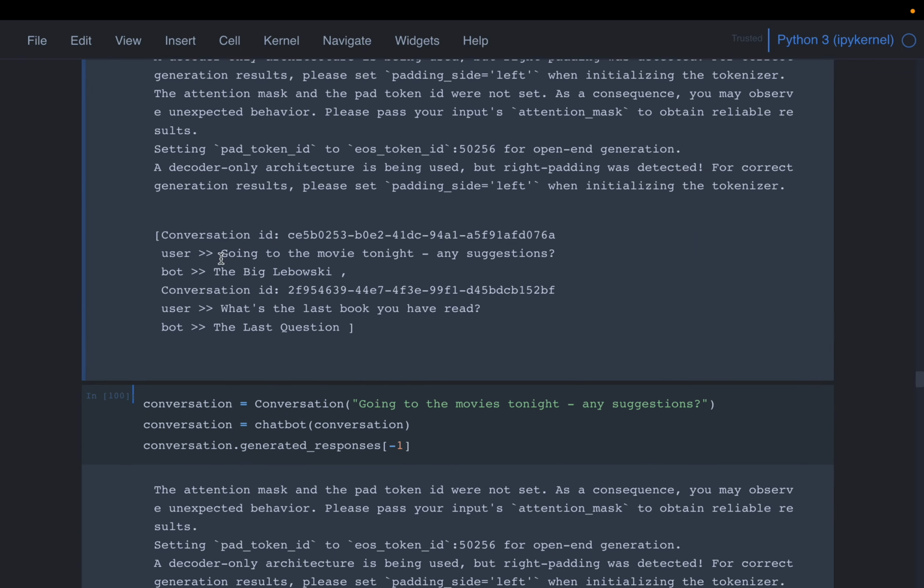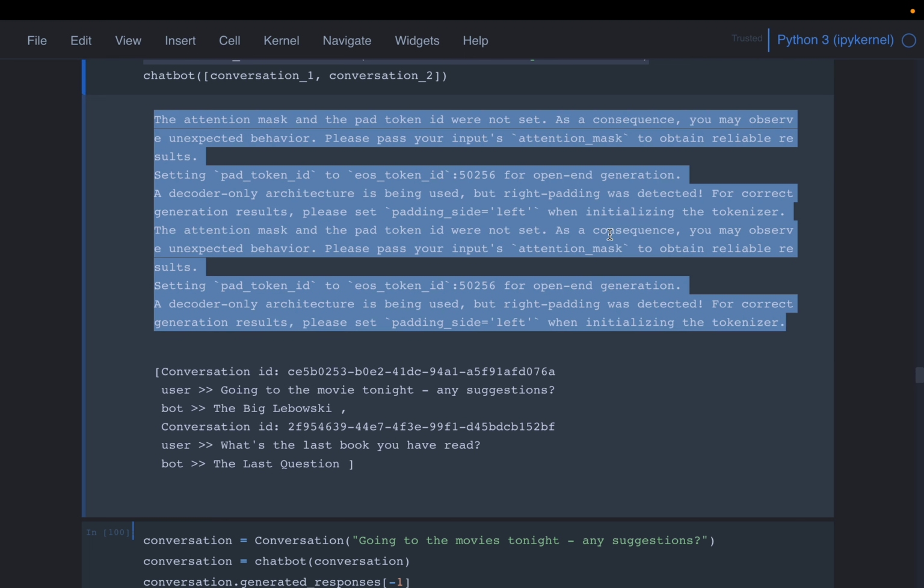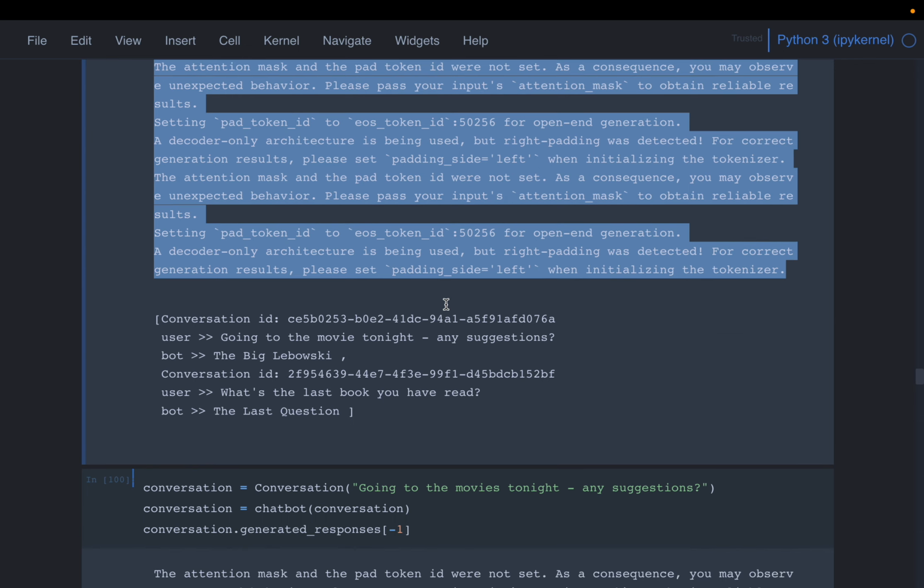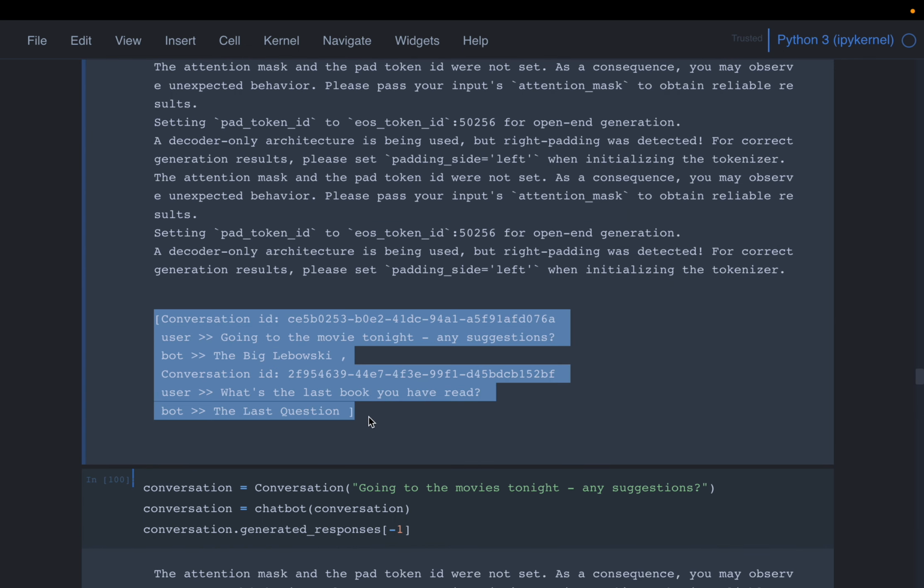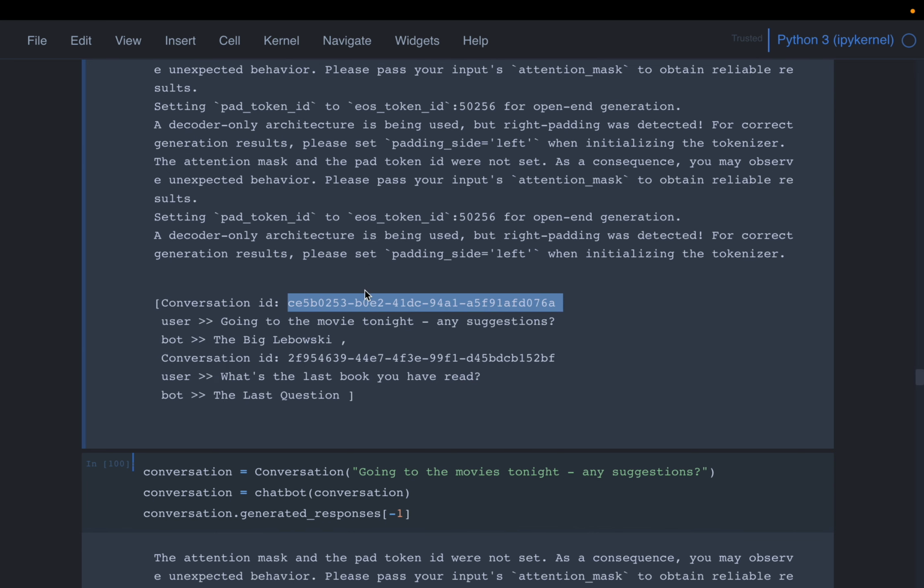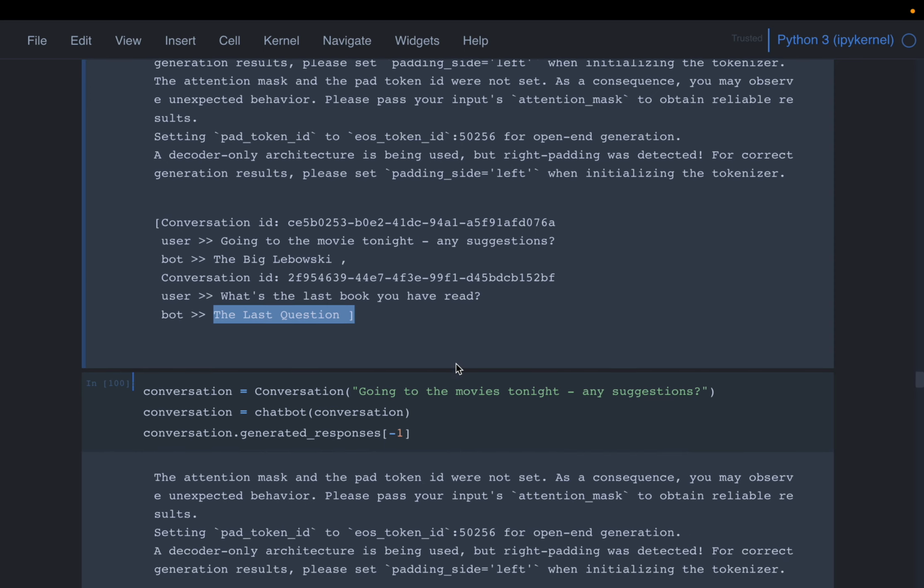Now again, these models are regularly being updated, and some parameters become mandatory, some become deprecated. So it's that information, but the actual response is here. It creates some ID for each conversation. Then the user asked, going to movie tonight, any suggestion? And the bot replied, The Big Lebowski, right? And then in the next conversation, the user asked, what is the last book you read? And again, the bot replied.